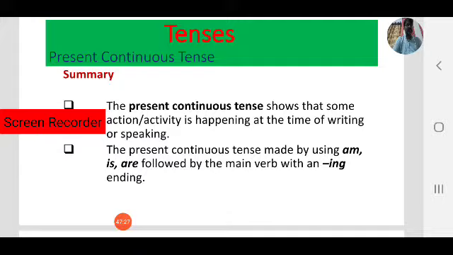If you want to use negative form, simply add not. I am writing or I am speaking. This is positive. Negative form: I am not writing. I am not speaking. They are not playing.